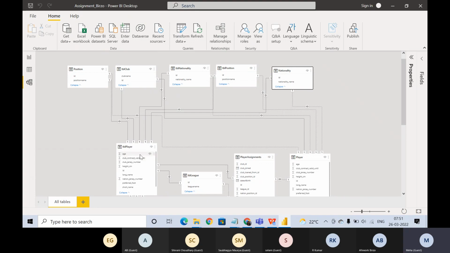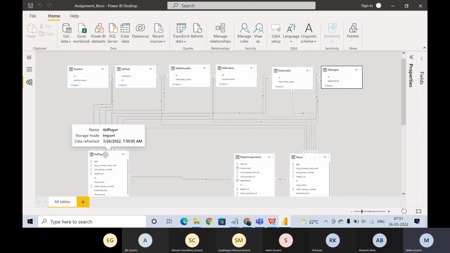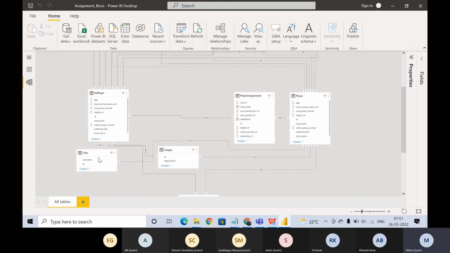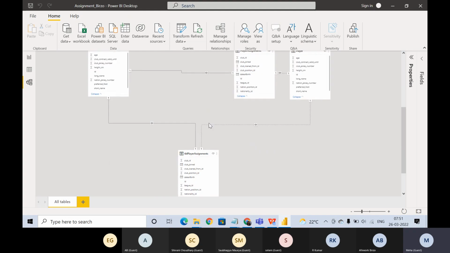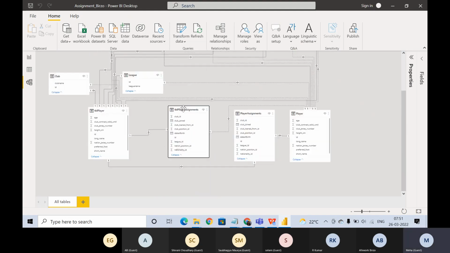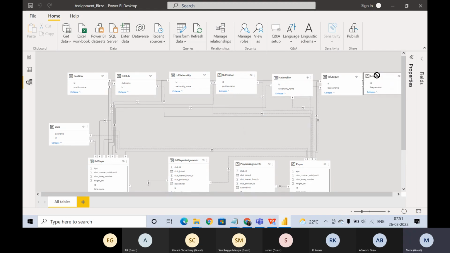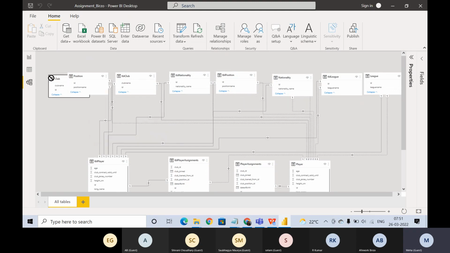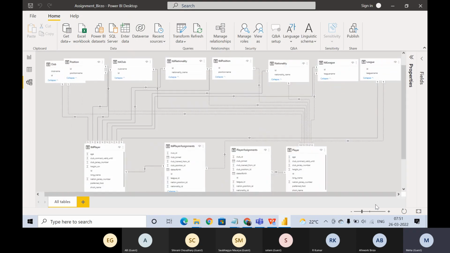Now, why have we gotten two tables for nationality? Before going into this, let's see what's happening here. We have nationality and we have table nationality, right?